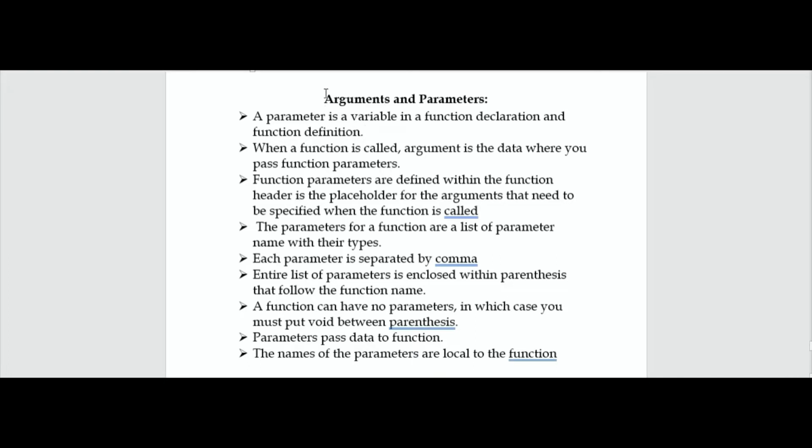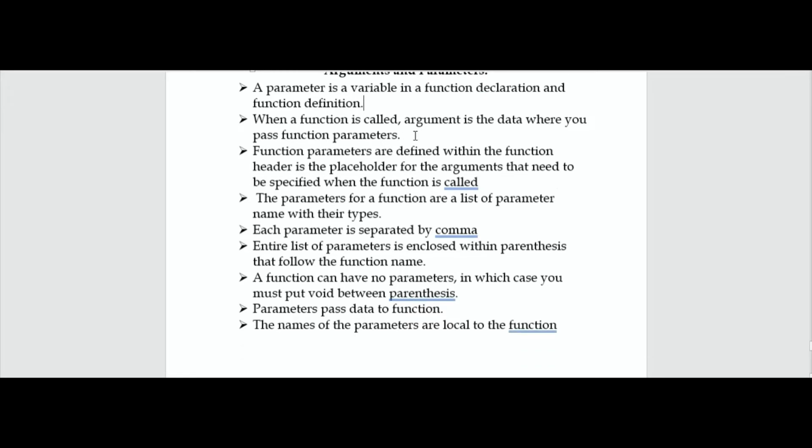So in this video, we will move into another chapter in the C programming language, which is named arguments and parameters, and perform a program at the end. Let us first talk about the parameter. A parameter is a variable in a function declaration and function definition. So it is a kind of variable which we declare in the function and is also part of the definition of a function. When a function is called, an argument is the data that you pass to the function parameters.